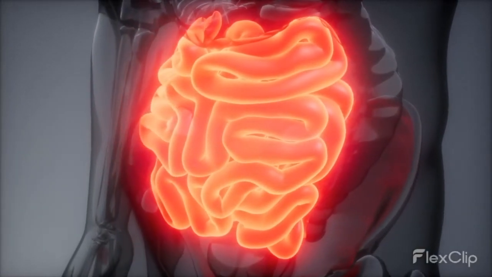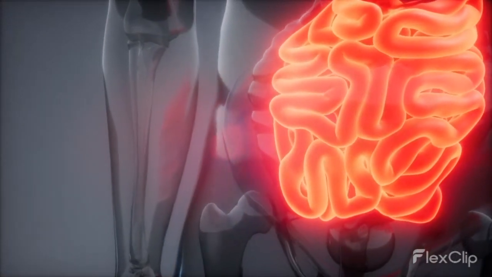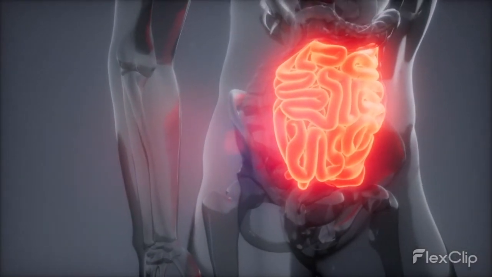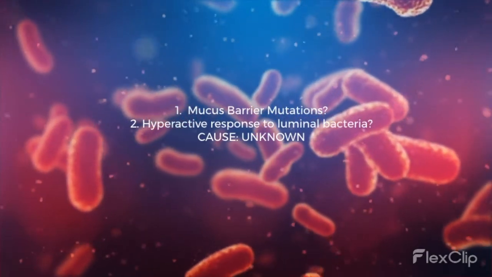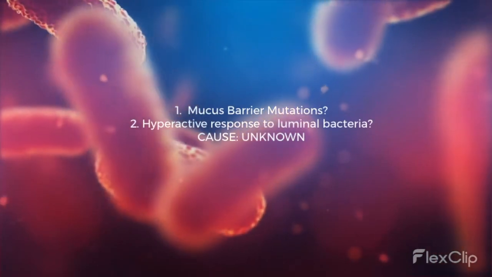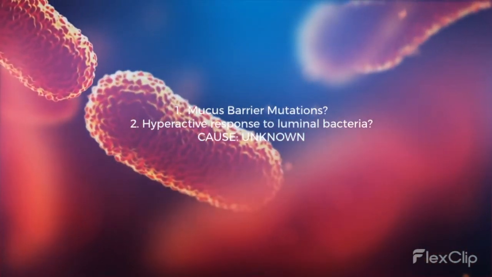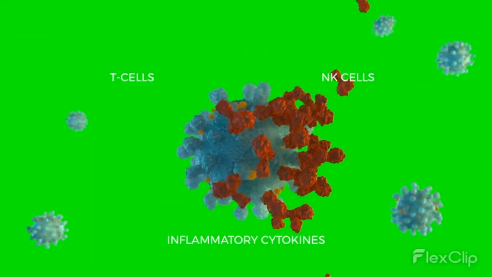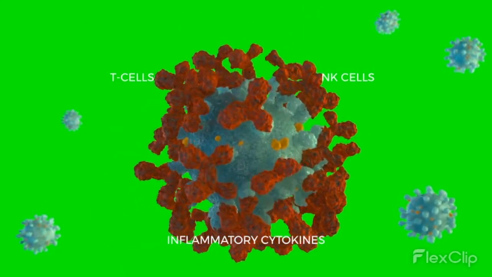Broadly, the pathology of Crohn's is constant tissue inflammation found throughout the entire GI tract. This is likely caused by dysregulation of the immune system in the GI tract, which could be from mutations to genes encoding the mucus barrier or hyperactive responses to luminal bacteria antigens of gut microbiota. However, the overall underlying mechanism is still unclear. The biochemical markers of Crohn's are increased levels of T cells, natural killer cells, as well as inflammatory cytokines.